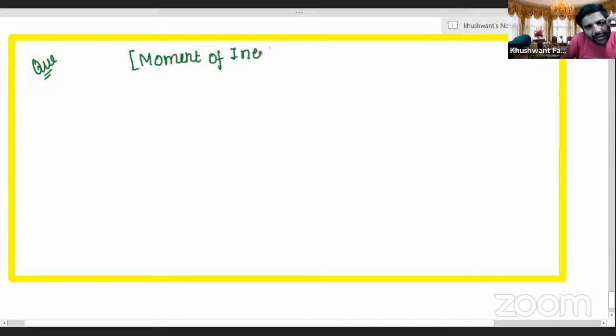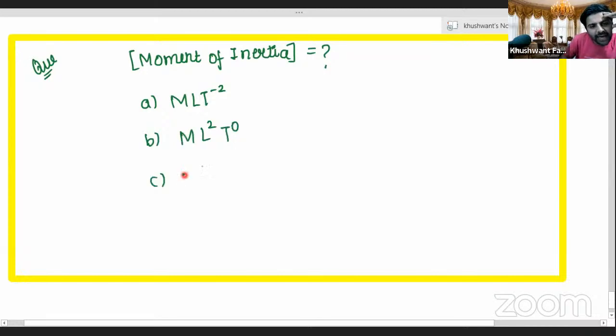These kinds of questions are asked in the exams. It is not simple, I mean it is simple, but still they are asked in the papers. So your options are here. Option A: M, L, T to the power minus 2. Option B: M, L squared, T to the power 0. Option C is M to the power 0, L to the power 0, T squared. Or option D: none of these. Simple question. Dear learners, let's start the poll.